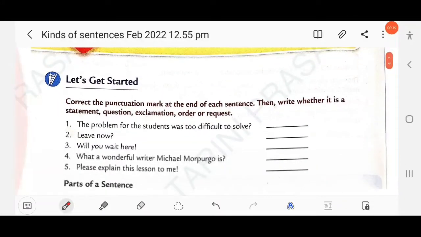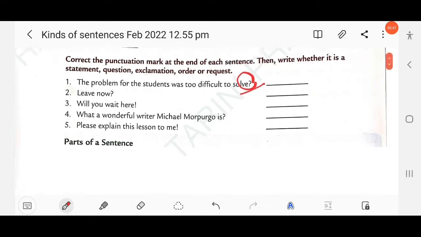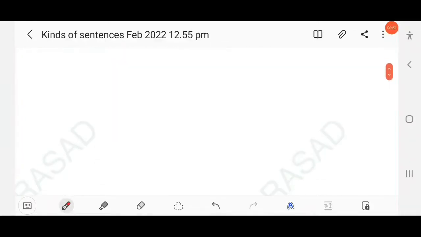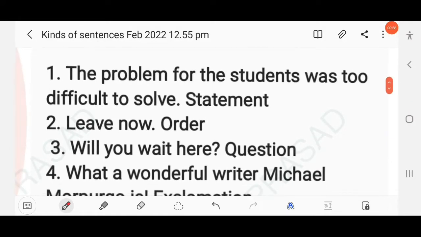Here, correct the punctuation mark at the end of each sentence. Then write whether it is a statement, question, exclamation, order or request. So the first one: the problem for the students was too difficult to solve. Here there is a wrong use of punctuation mark, so you have to remove it and use the appropriate punctuation mark. You have to use a full stop and write that this is a statement.